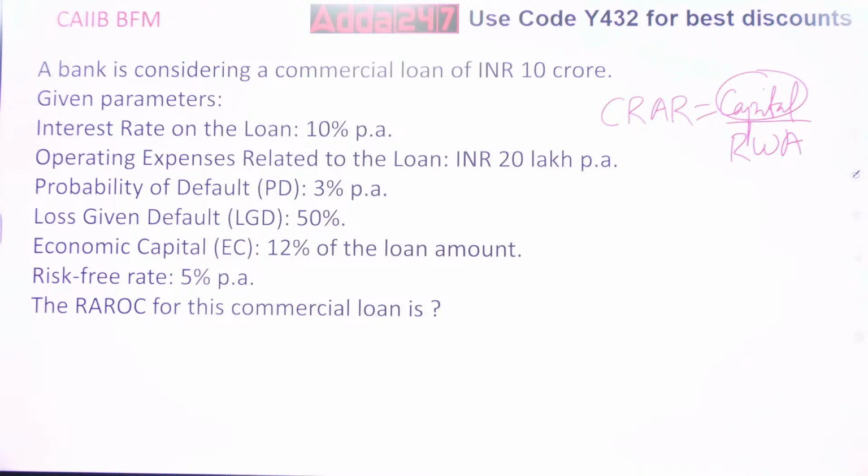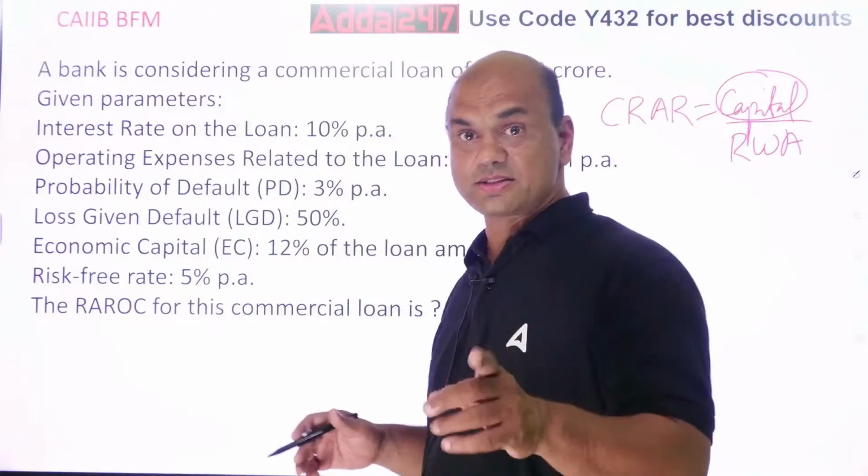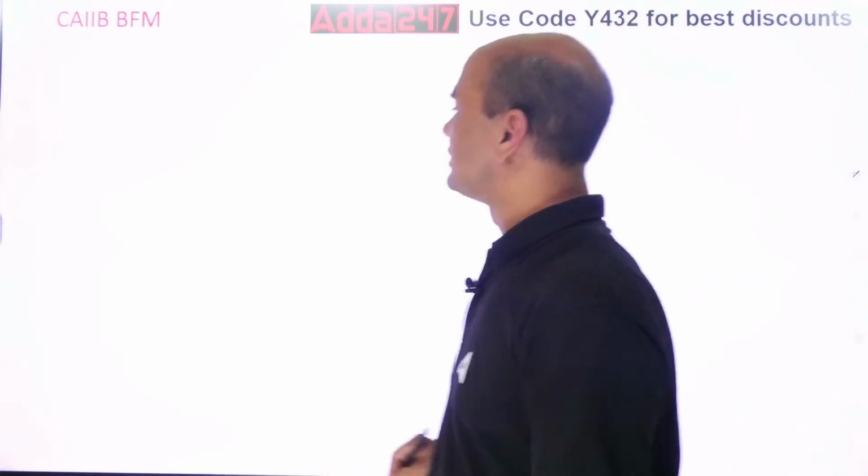First, I'll give you the steps. Total, there are 5 steps. First, calculate the annual interest income. Pay attention, everyone. 5 marks case study. So first calculate annual interest income.